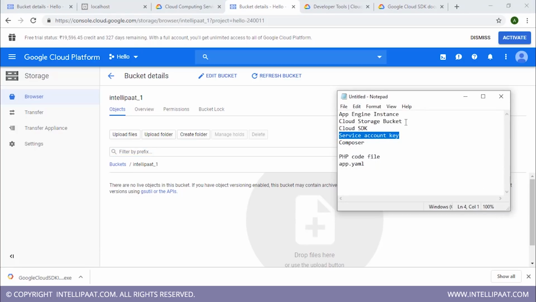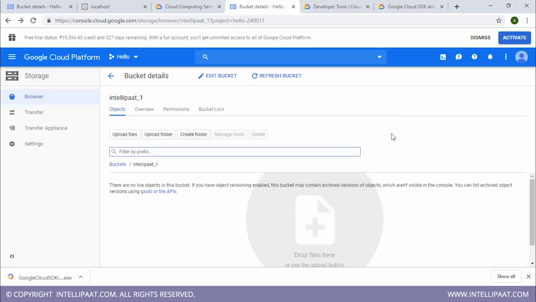Now we have Cloud SDK, and we'll be launching an App Engine instance using Cloud SDK. We also have a storage bucket. Let's now look into the service account key. Service account keys are used to authenticate machines such as Compute Engine instances or App Engine instances to use other cloud services. Like in this hands-on, we are using a service account key to authenticate our App Engine instance to use the storage bucket that we just created.